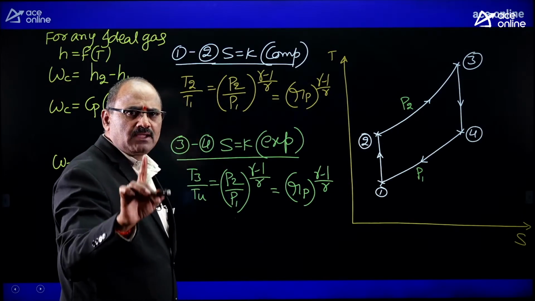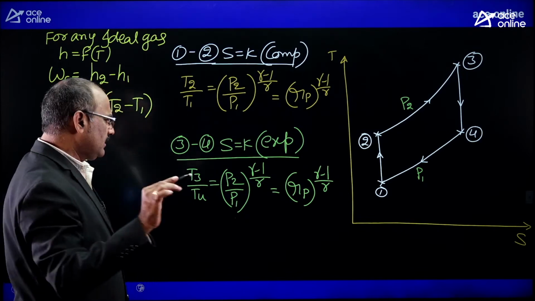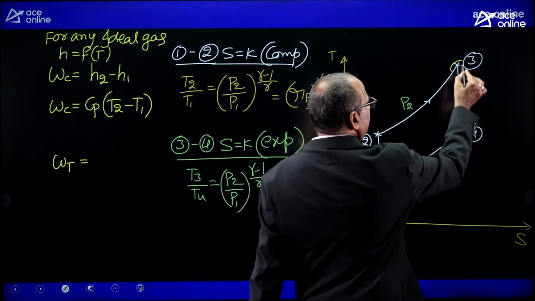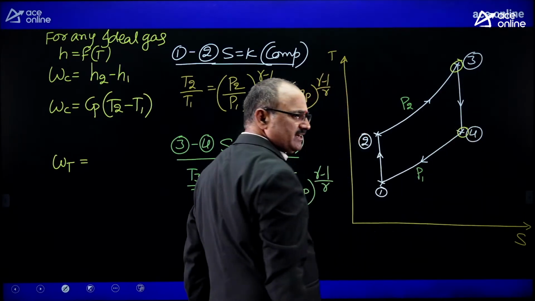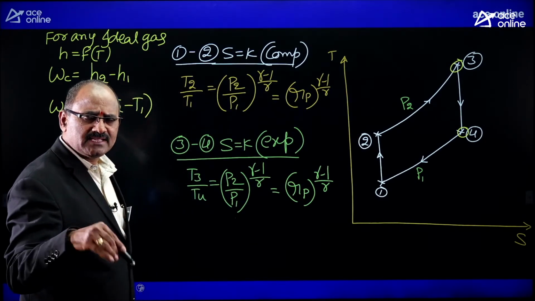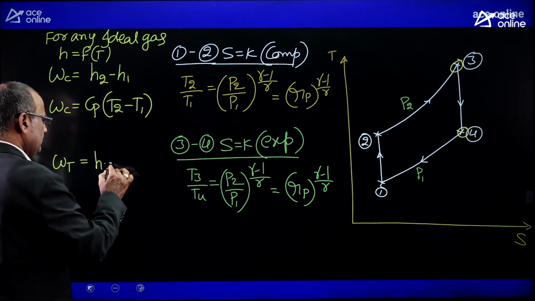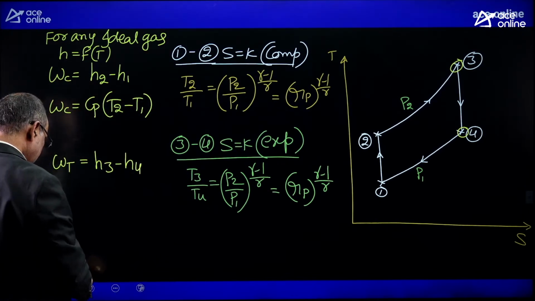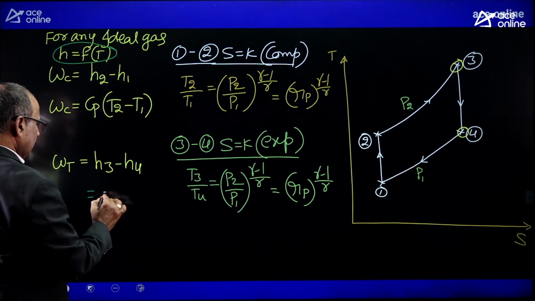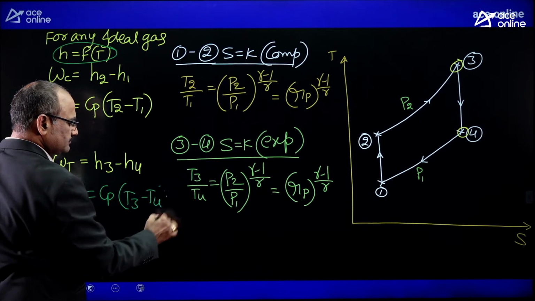Reversible adiabatic steady flow work is always equal to the change in enthalpy of the working material. Therefore, turbine work equals enthalpy at state 3 minus enthalpy at state 4, that means enthalpy before expansion minus enthalpy after expansion. It is like this, H3 minus H4. But enthalpy is a function of temperature only, so it can be written as Cp into T3 minus T4.